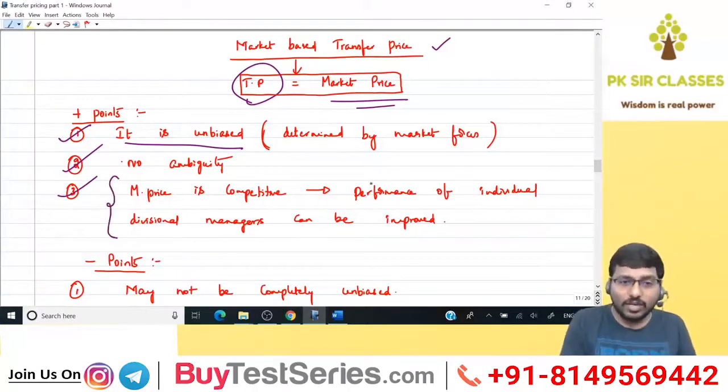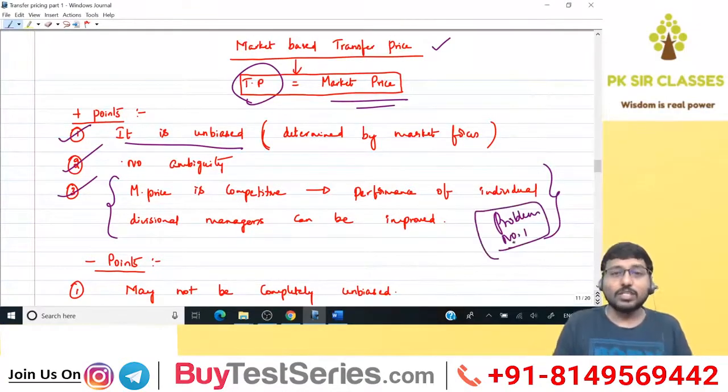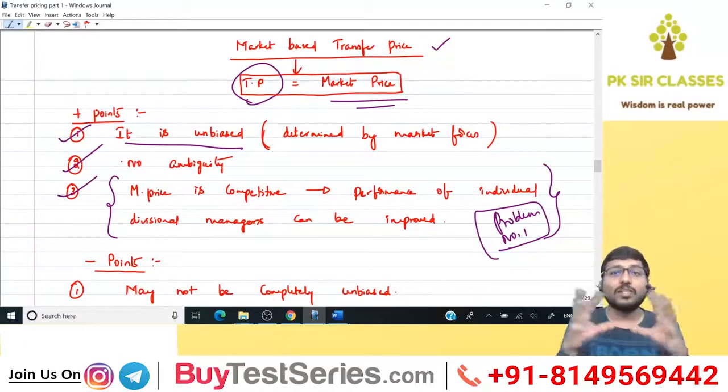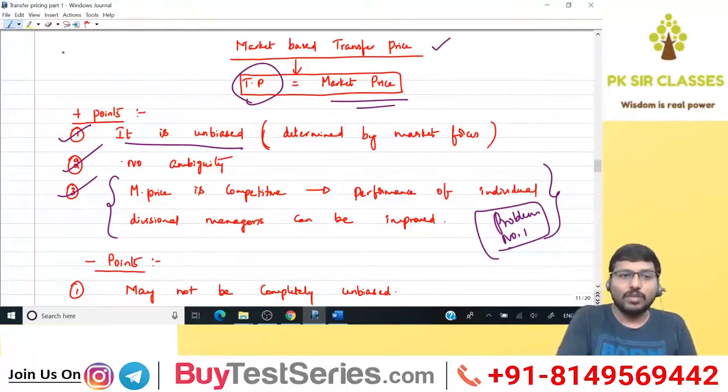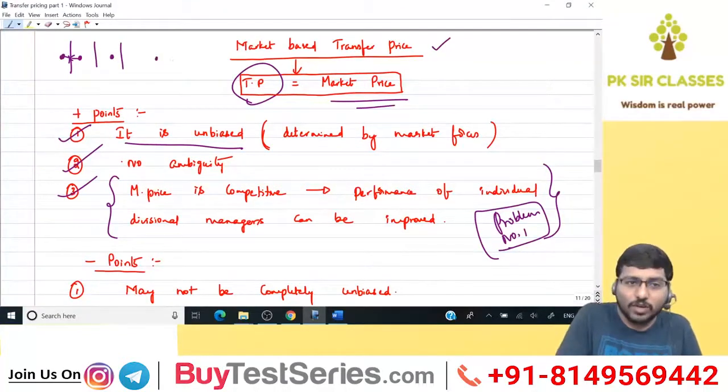This point we have already discussed in problem number 1. Immediately when you look at this point, you should be able to connect. That's what we call connecting the dots. Always when you learn concepts, it should be like a reservoir of knowledge. Say for example, this is your knowledge, then you construct a wall. This is another knowledge, construct a wall. If you're not able to connect them, then whatever you have learned, the value is 0. So different concepts that you have learned, you should be able to connect them.